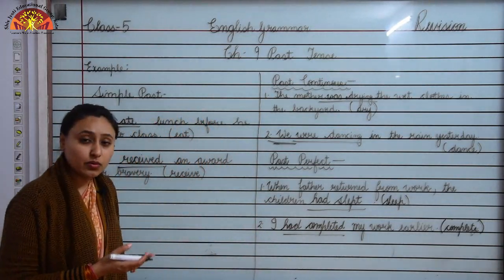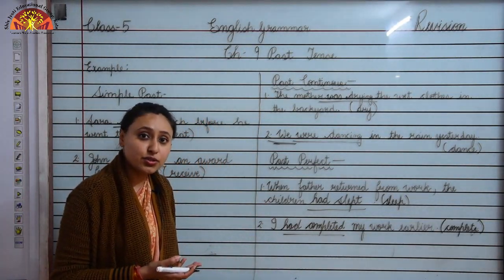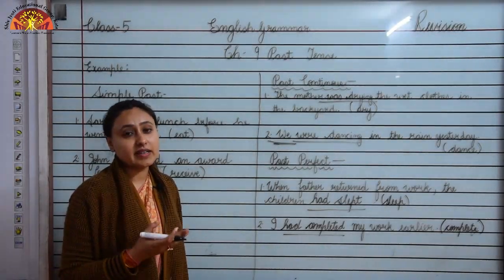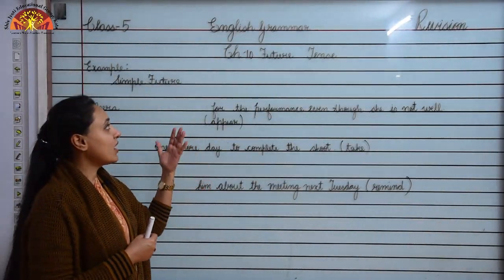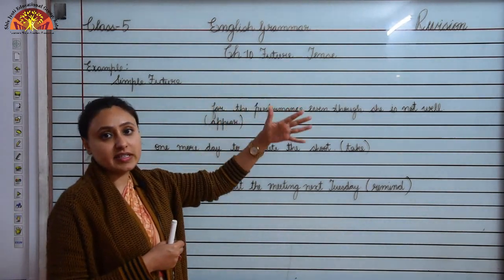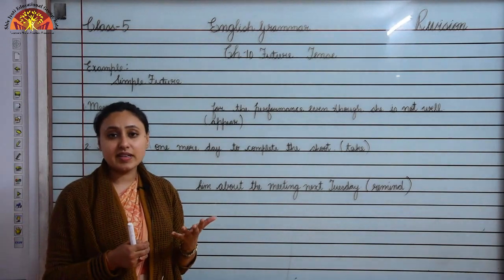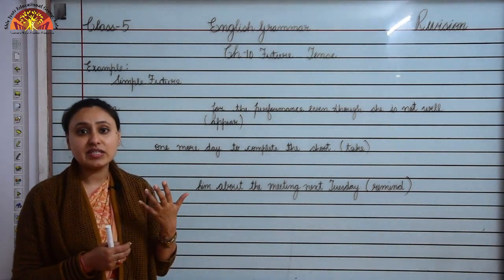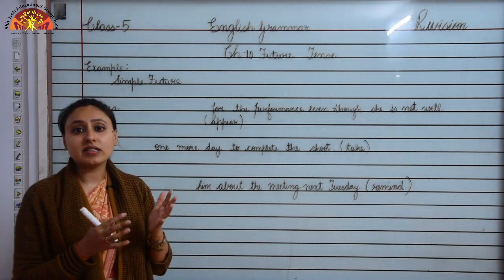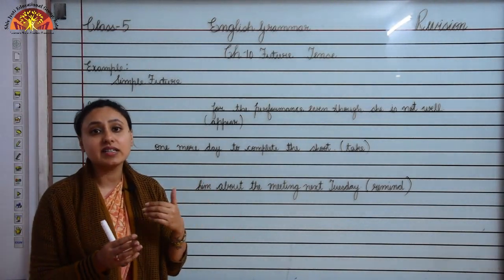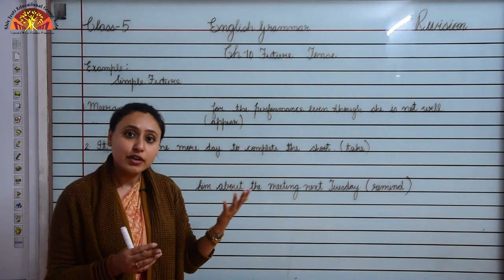So children, I hope past tense is clear to you. Now we will move to our chapter 10 revision, that is future tense. Children, now we will revise chapter 10 future tense. So children, what you have learnt earlier is that we use future tense whenever the situation or event is going to happen in future, okay, is expected to happen in future.